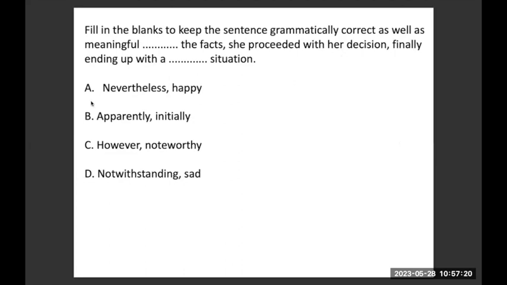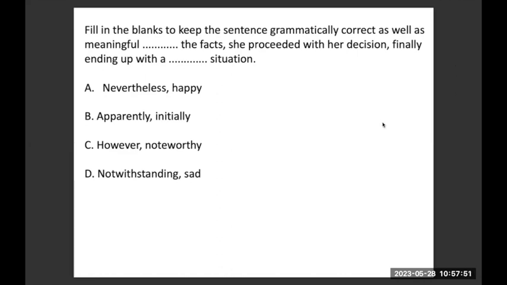The next one, option B. Apparently, the facts, she proceeded with her decision, finally ending up with a initially situation. Completely wrong, not fitting. However, the facts, she proceeded with her decision, finally ending up with a noteworthy situation. That's weird again. The last one is logically correct and meaningful also.